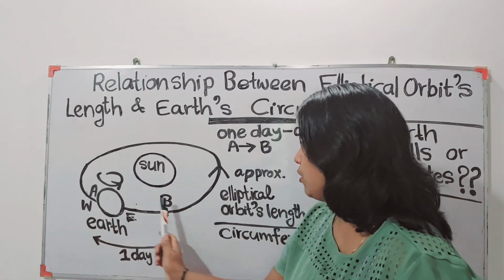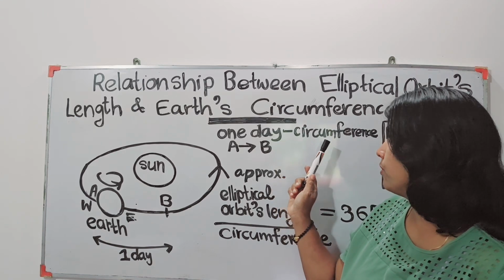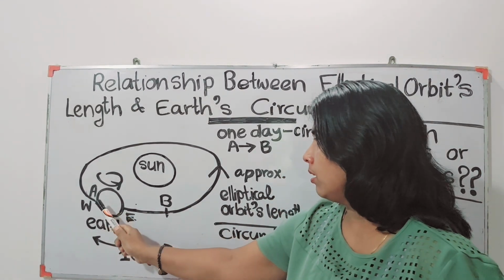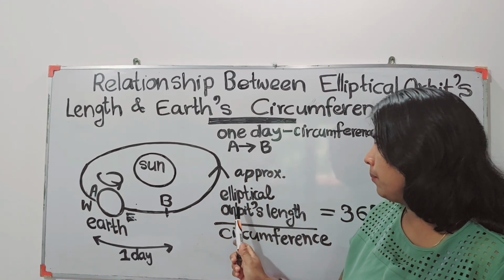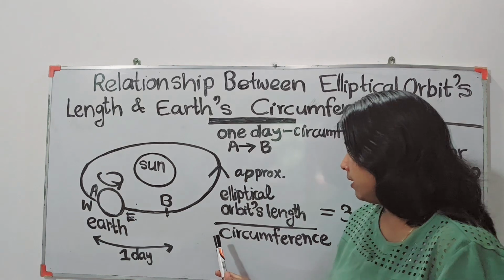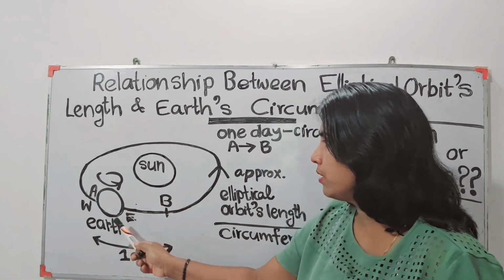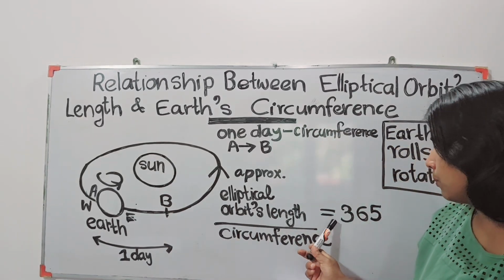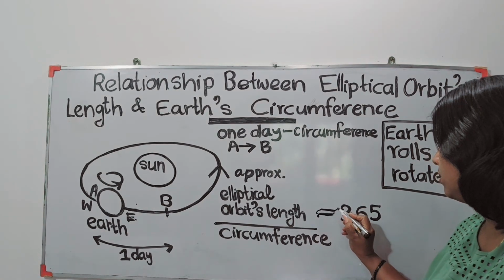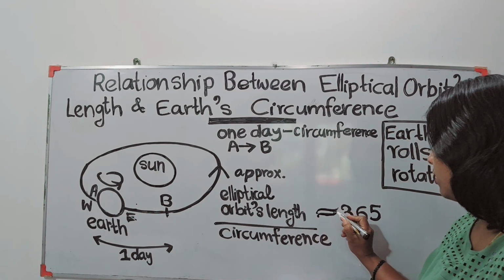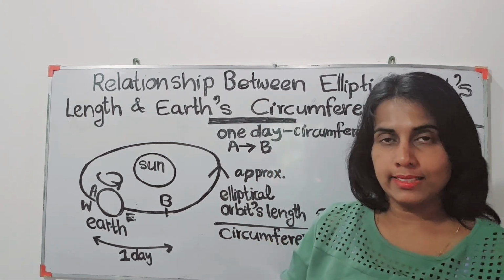When it goes from A to B, it completes 1 day. 1 day means it's traveling a distance of its circumference from A to B, and approximately we can make a calculation of the length of the elliptical orbit divided by the circumference of Earth, and then we should get approximately 365 days. I am not going into a deeper calculation. This is the basic theory.